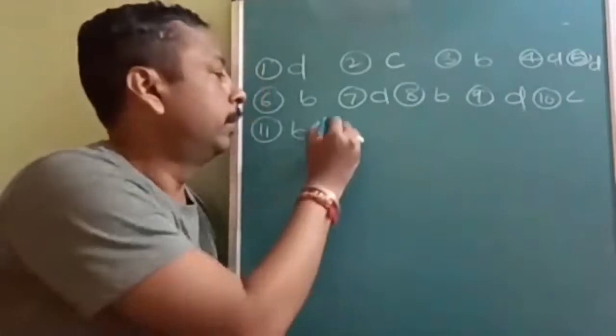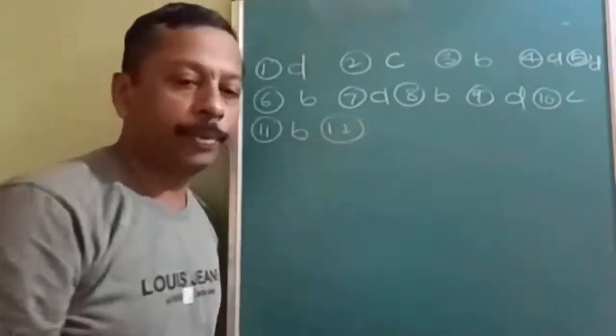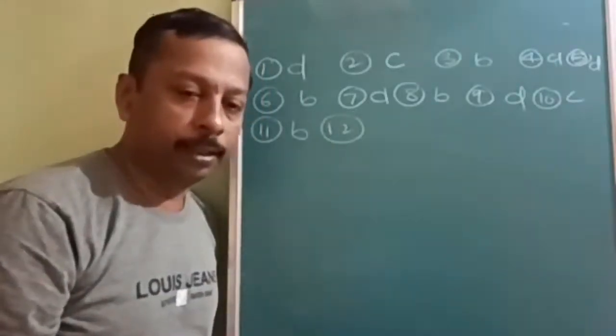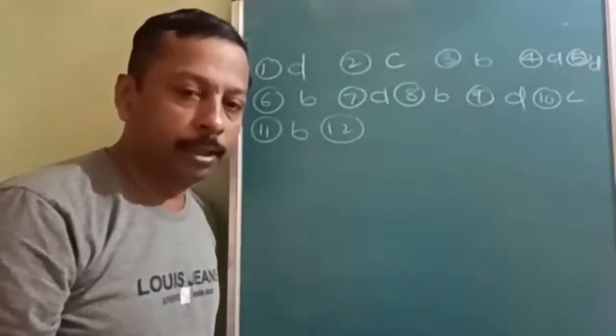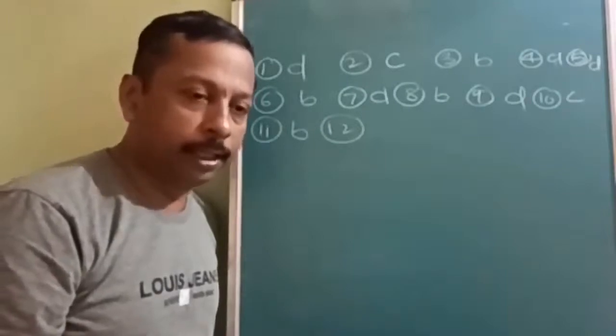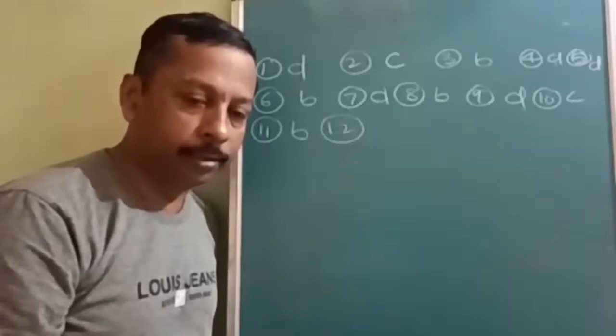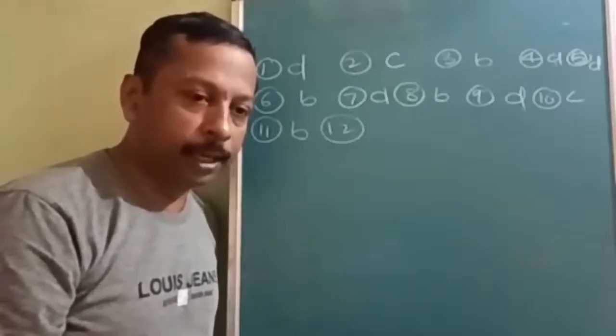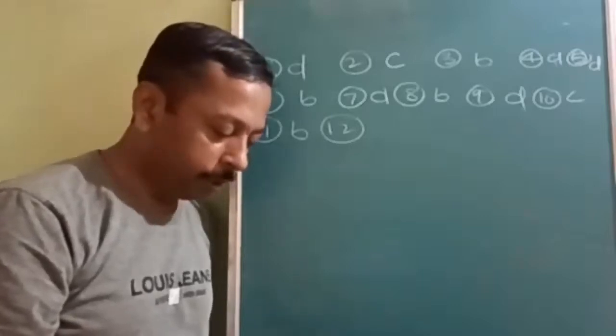Then coming to the 12th question. I think all of you have the DPP with you. Good. Time, speed, and accuracy, you have to take care of everything.